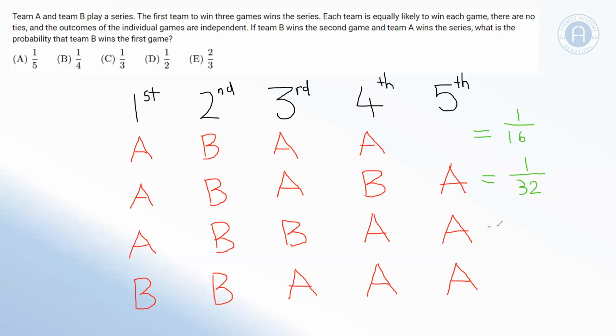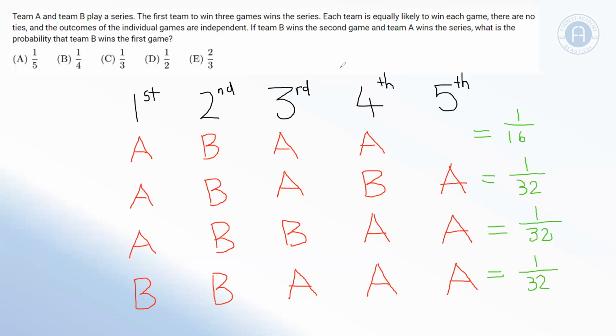The probability of A, B, B, A, A is again a half to the power of 5, so 1/32. And the probability of B, B, A, A, A is also 1/32. So we can see that this first outcome is twice as likely as the rest of my outcomes.